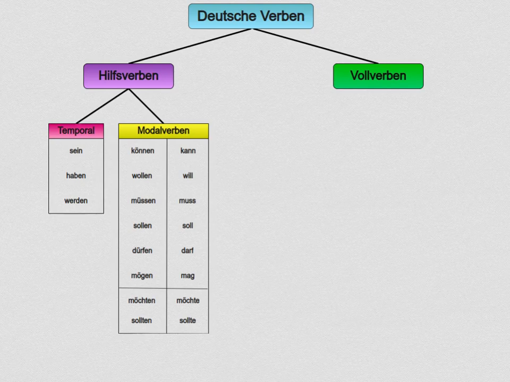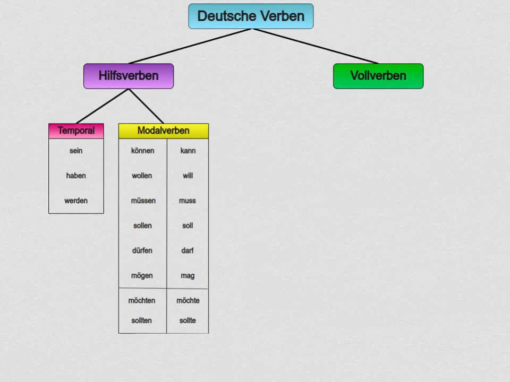The verbs and their stems are können, kann, can, wollen, will, want, müssen, muss, must, sollen, soll, shall, dürfen, darf, may, mögen, mag, like, möchten, möchte, would like to, sollten, sollte, should.